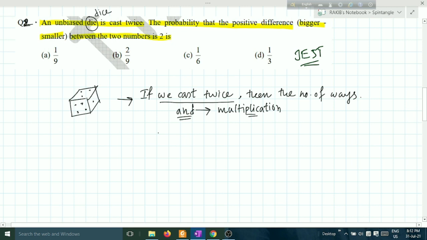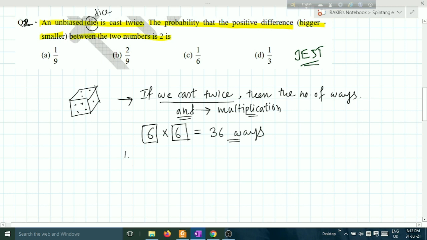Then if we cast twice, there can be 6 faces. Any of the 6 faces can occur. And in the second throw, there are also 6 faces. Any of the 6 faces can occur. Then how many ways? Total 36 ways. What are the ways? I cannot write all the 36 ways.